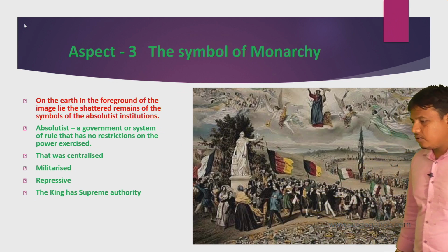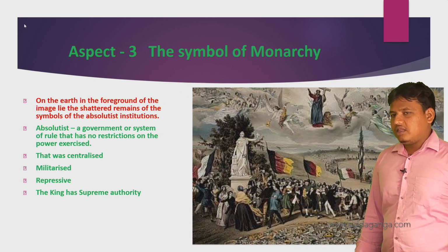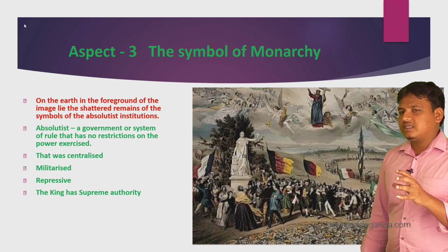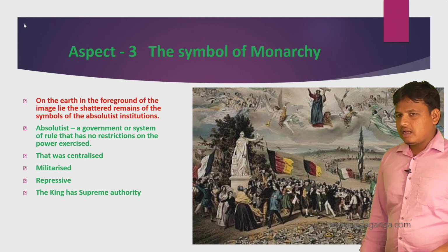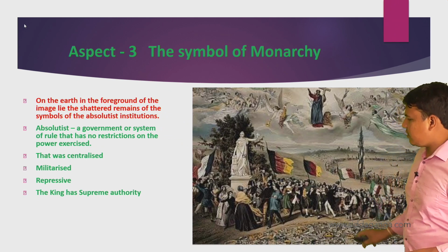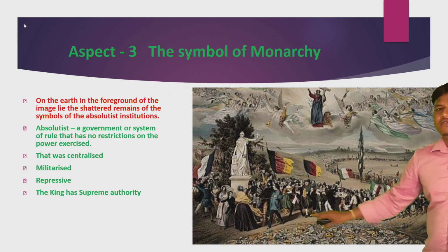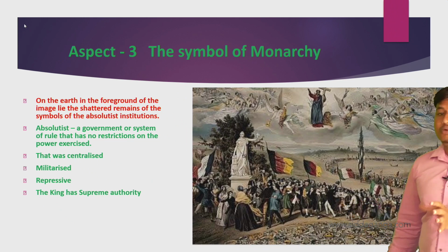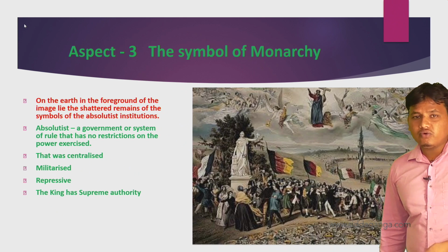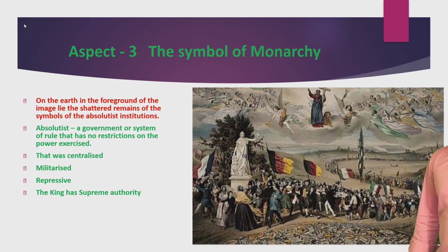Bastille, you have studied in the 8th standard. There are broken pieces: the Bastille jail, the king's palace, and the despotic ruler. These are all things that we can see in the shattered foreground. Shattered means broken into pieces, remains of the symbols of absolutist institutions. What is absolutist? A government or system of rule that has no restrictions on the power exercised.